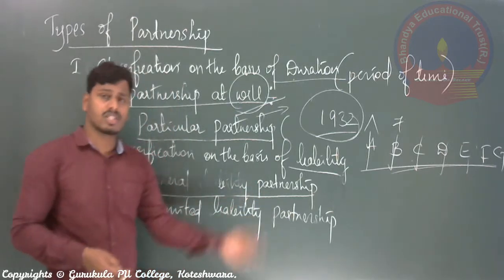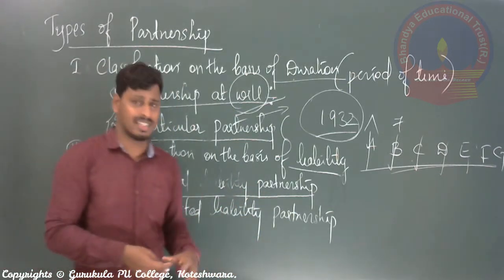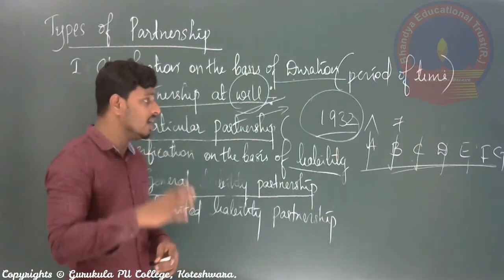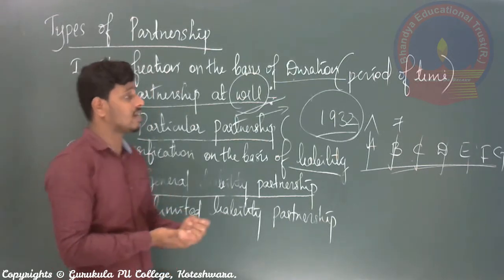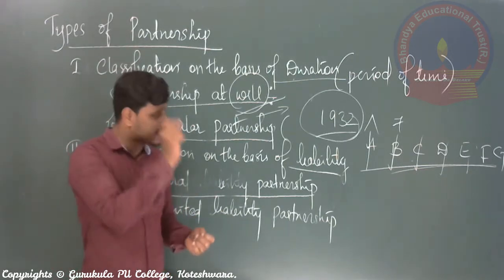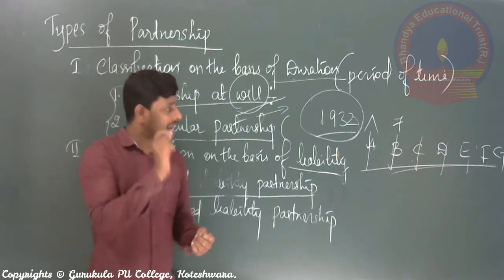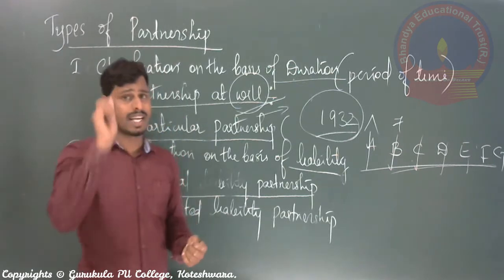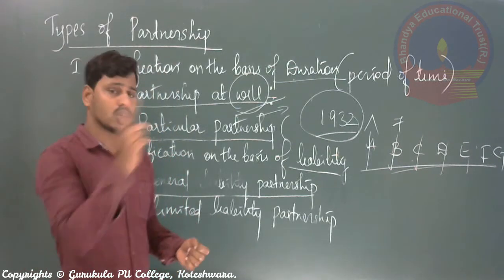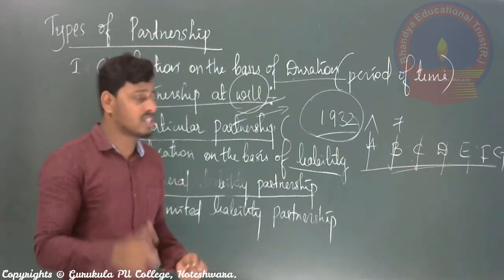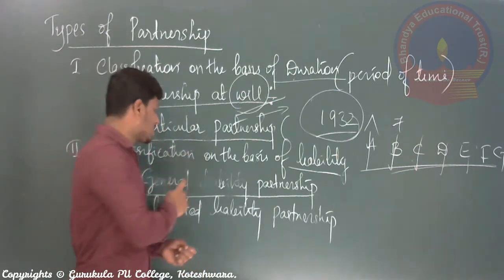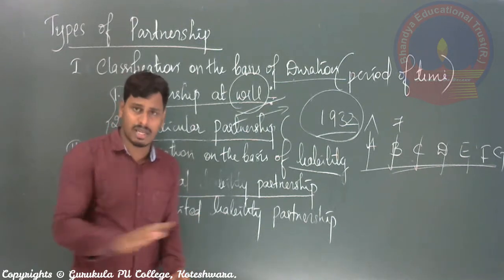You may or may not be registered because all the partners have unlimited liability as well as joint liability. Their liability is not only to the extent of their capital contribution, it is also beyond it. For that reason, registration of this type of partnership business is not compulsory in India.